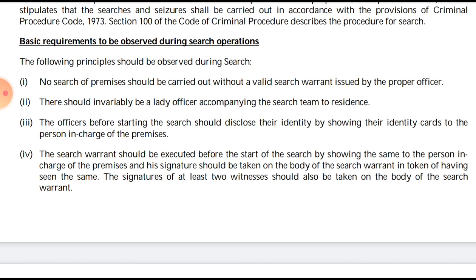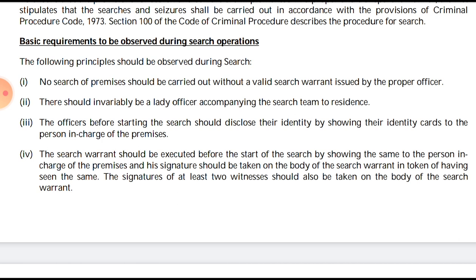Then the search warrant should be executed before the start of the search by showing the same to the person in charge of the premises, and his signature should be taken on the body of the search warrant in token of having seen it. The signatures of at least two witnesses should also be taken on the body of the search warrant.